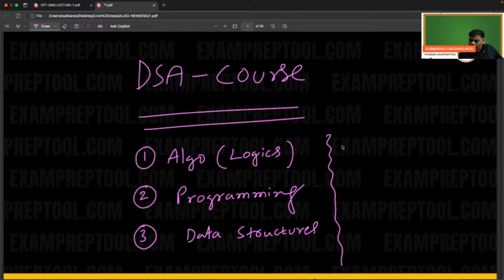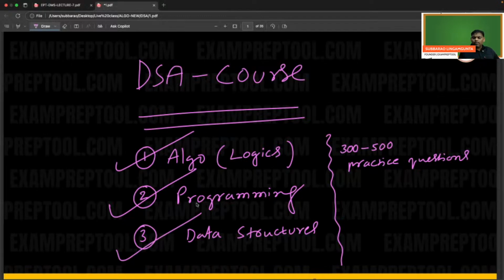Approximately 300 to 500 practice questions we will do with coding. So first we will do algorithm, next programming, next data structures, followed by 300 to 500 practice questions with coding.